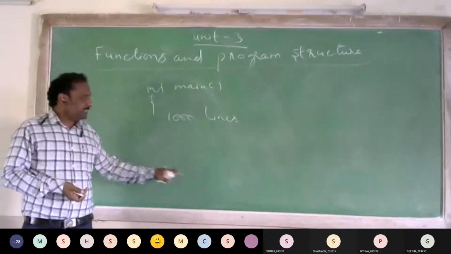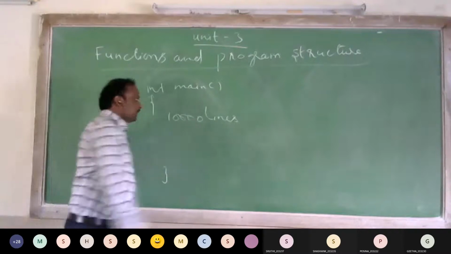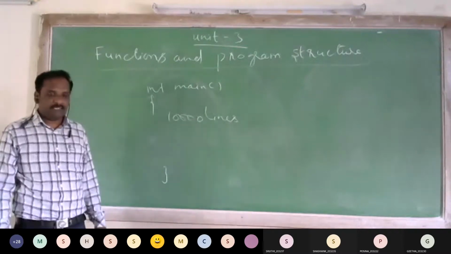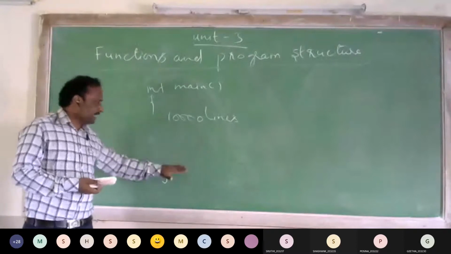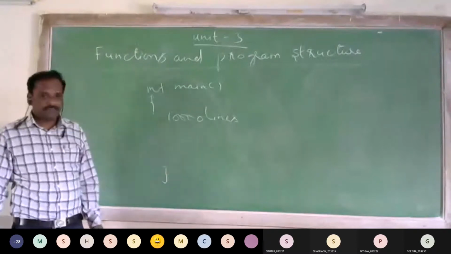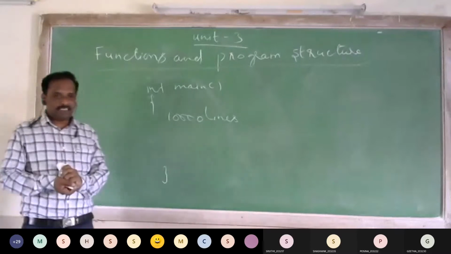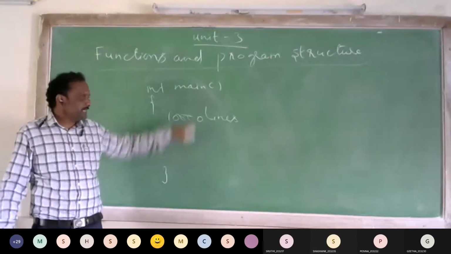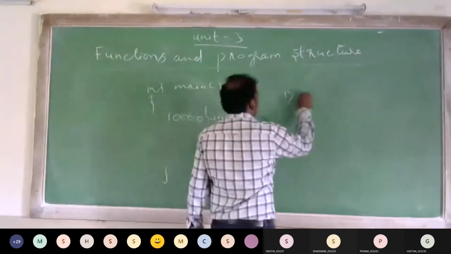If you write the entire 1000 lines in a single main function, say that the program contains 10,000 lines of program. If you write all the 10,000 lines in the same main function, then it is very difficult to understand what the program is doing. One is difficult to understand.